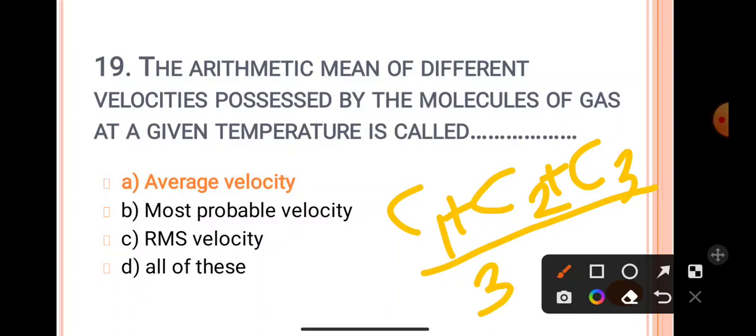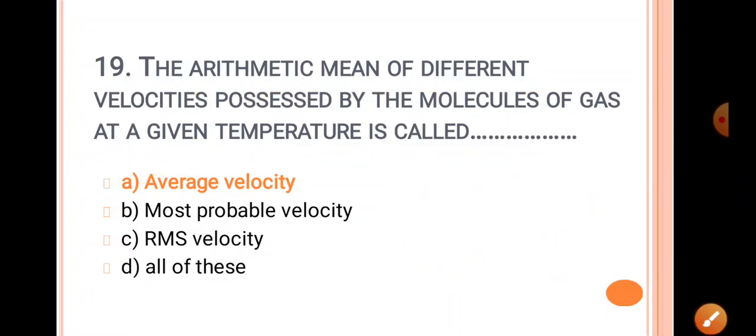So this is known as the mean or average velocity. So the question is the arithmetic mean of different velocities possessed by molecules of a gas at a given temperature, and average velocity is the answer.